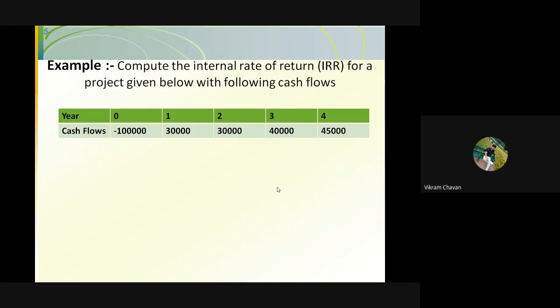Then for the first year, the net cash flow is 30,000. For the second year also, the net cash flow is 30,000. For the third year, the net cash flow is 40,000. And for the fourth year, the net cash flow is 45,000 rupees. Just note down these years and cash flows. And we have to find out the internal rate of return for this particular project.